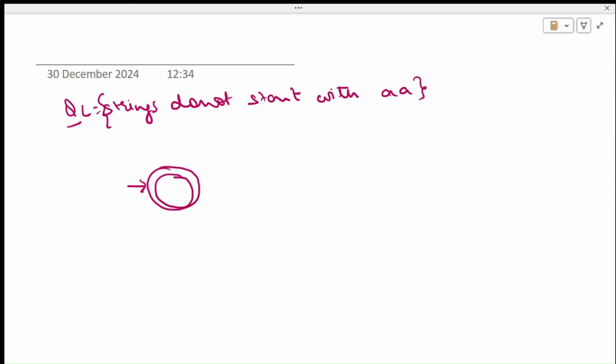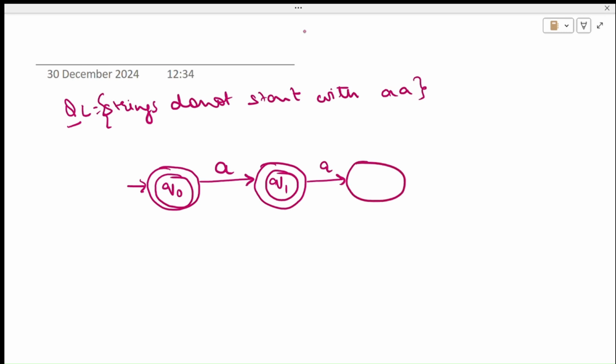A null string is accepted, so make Q naught a final state, because a null string is not starting with a double A. Similarly, a single A is accepted by the machine because a single A is not starting with a double A. But this A followed by one more A should be rejected.